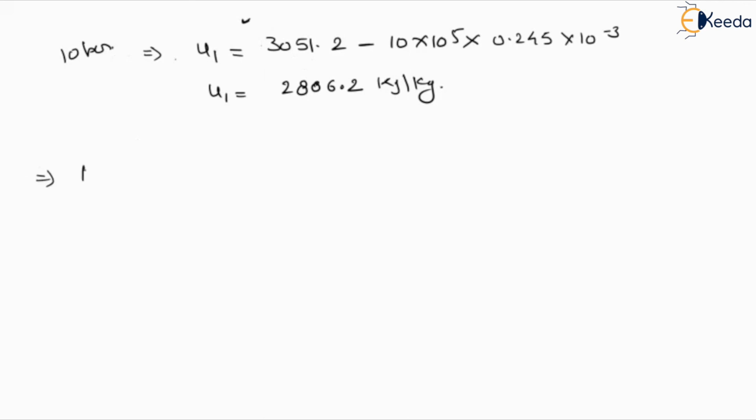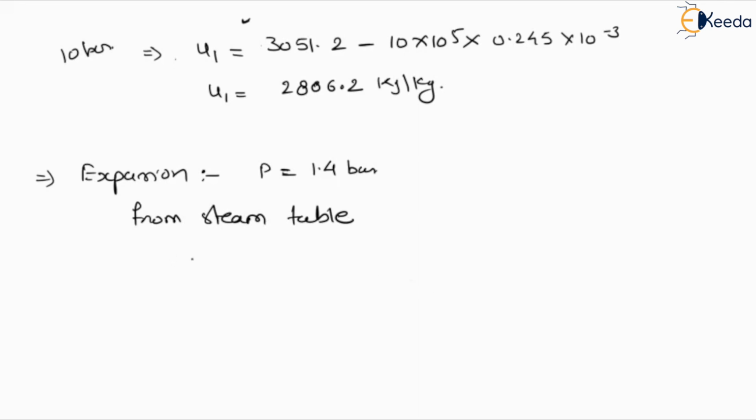Now we consider expansion as the second state. Pressure is 1.4 bar, so at 1.4 bar we have to define the values from the steam table. Here the expansion process is happening, so we define the fluid condition: the steam is going to convert into a wet, dry saturated condition.